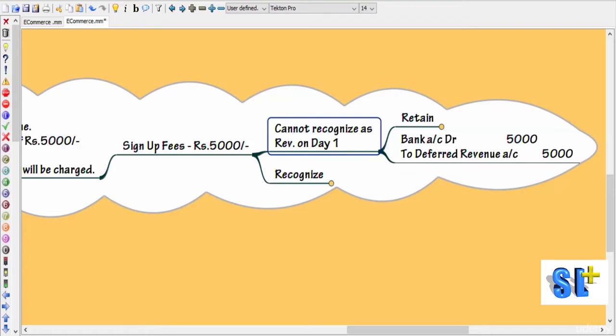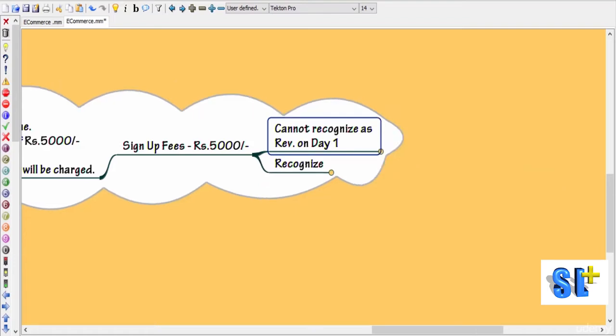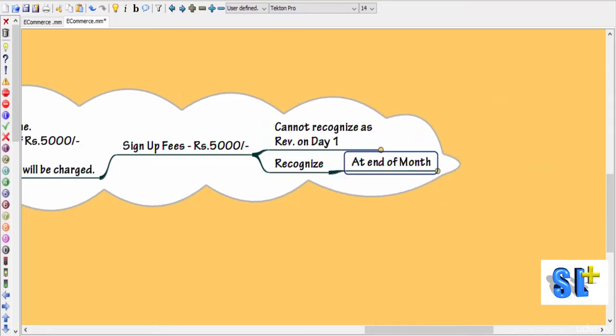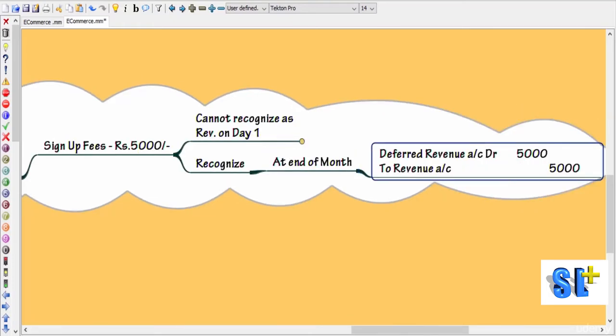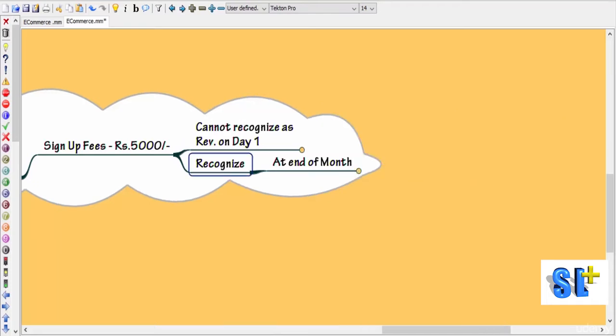Okay. So when can we recognize the revenue? Say at the end of the month, where we come to know that yes, we have provided all the services, then we can recognize the revenue. So already we have credited the amount received to the deferred revenue account. Now let us close that deferred revenue account. We'll debit it and we'll give credit to revenue account. So actually we are recognizing the revenue only at the end of the month, even though the amount is received in the beginning of the month itself.